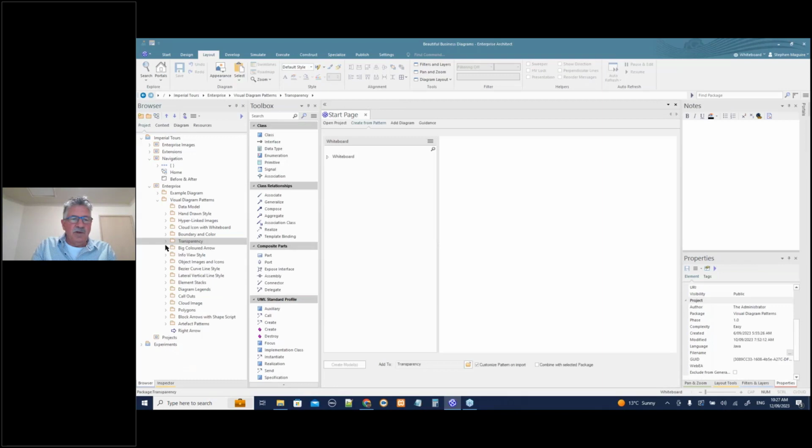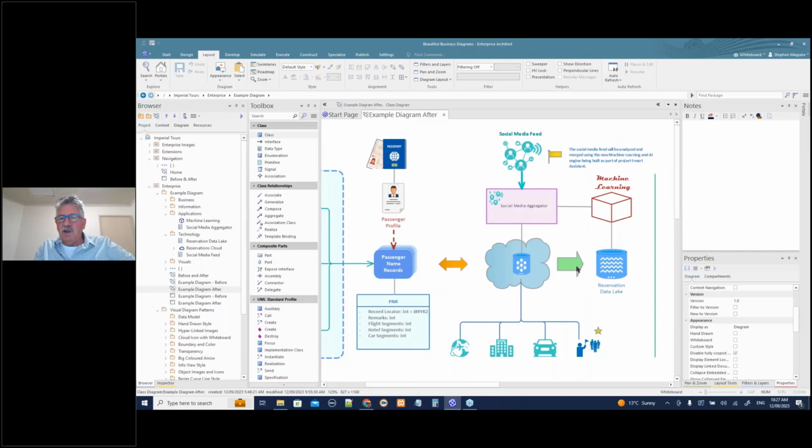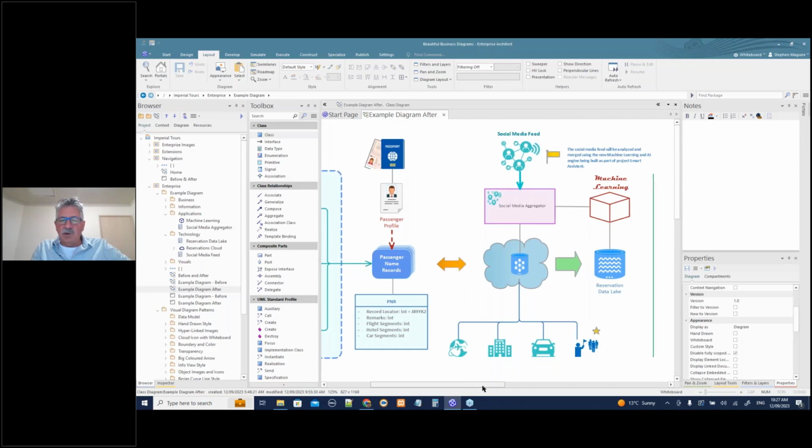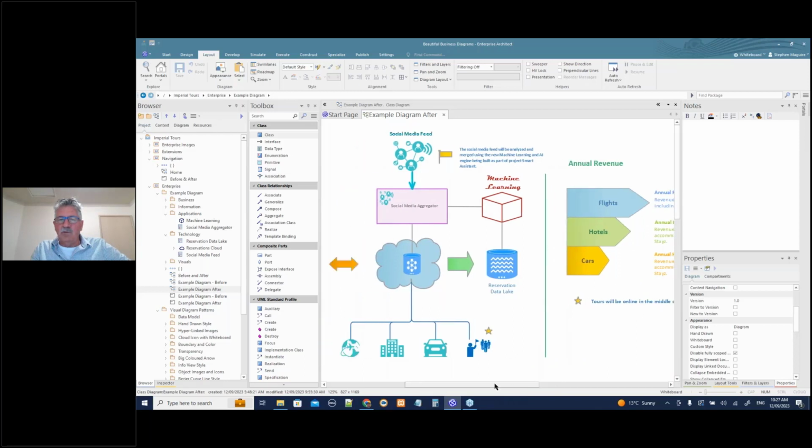So that's transparency. Let's look at big coloured arrows. Now this is a bit of a hot topic in Enterprise Architect, that many people just want to have a big arrow like you do in some of your favourite drawing packages. Let's have a look at that in situ. So example diagram after. Here you can see I've got a number of different arrows. I've got this green one that's pointing to the right, single-headed. I've got this other orange color that's got double heads on it, and these guys are actually arrow types as well. So how did I do that?